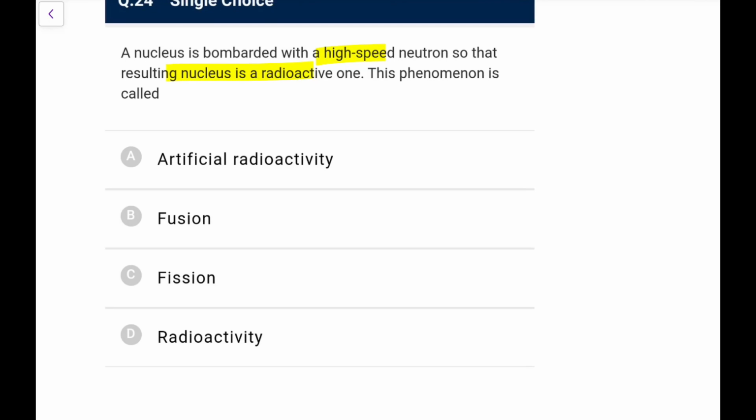Now the resulting nucleus is radioactive. This phenomenon is generally used in fission. You can call it nuclear reaction also, but both are nuclear reactions. It would be fission, I think, is the most appropriate out of these two. You will remember that 238U bombarded with neutron does like this. So A and C are confusing, but C I think is more appropriate.